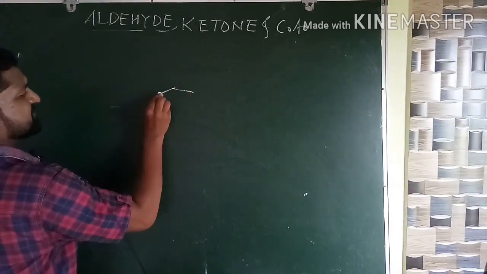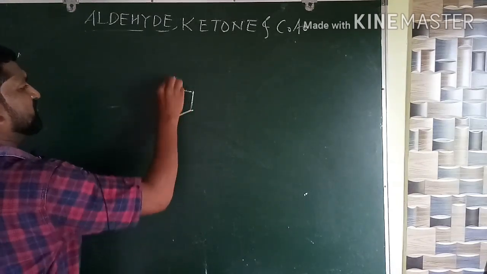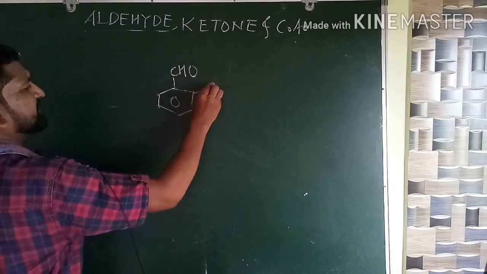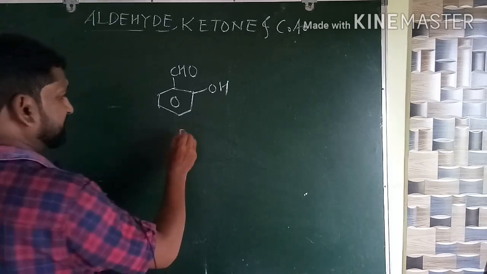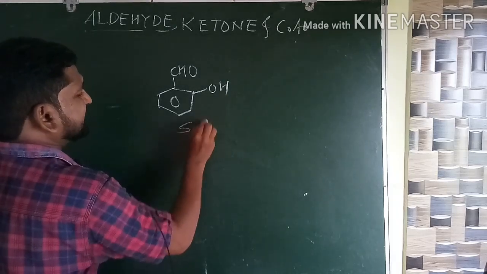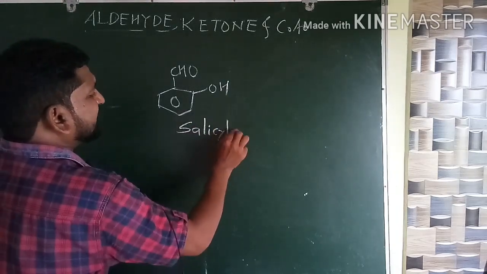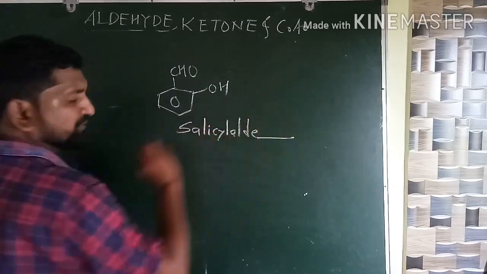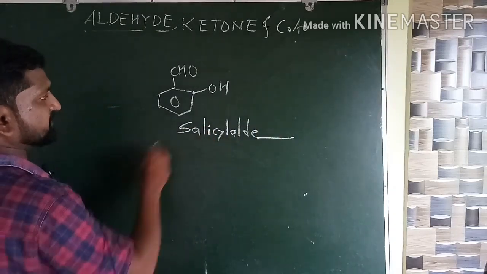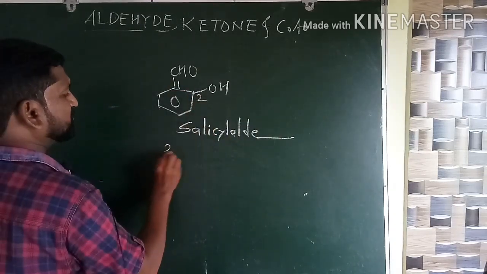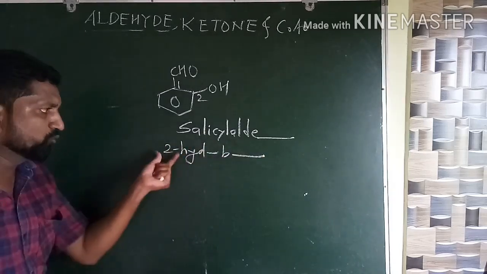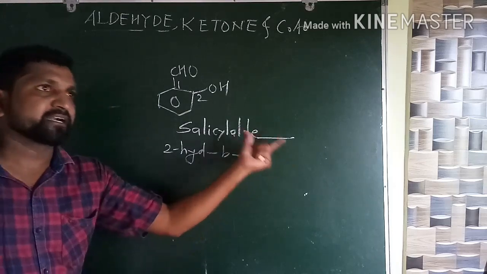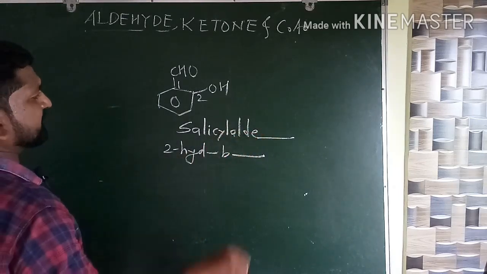See here, what is this? Everybody know? CHO, OH. A very popular common name is there. What is that? Salicylaldehyde. What is the IUPAC name? 1, 2. 2-hydroxybenzaldehyde. 2-hydroxy, continue the name: benzaldehyde. Okay. Again, one more possible example is there.